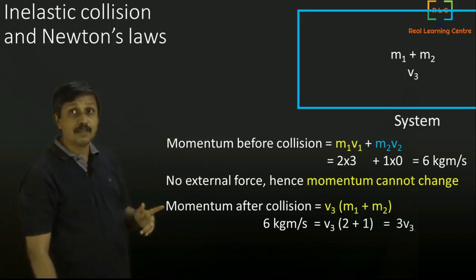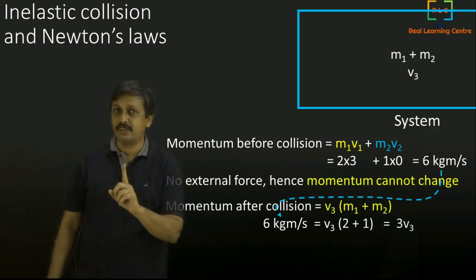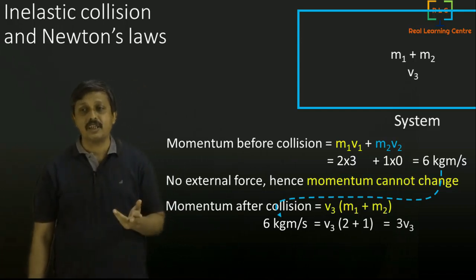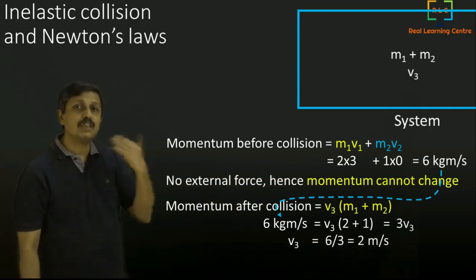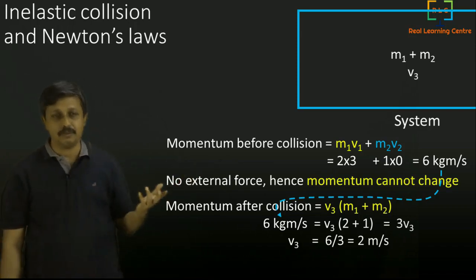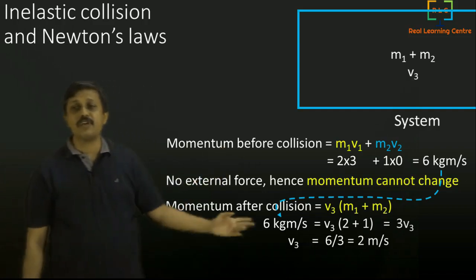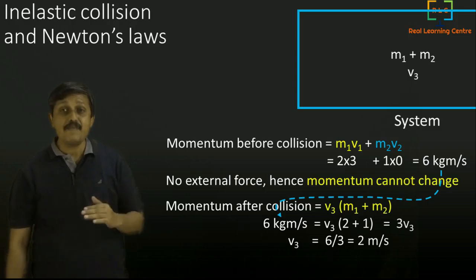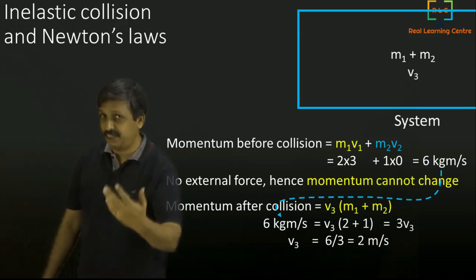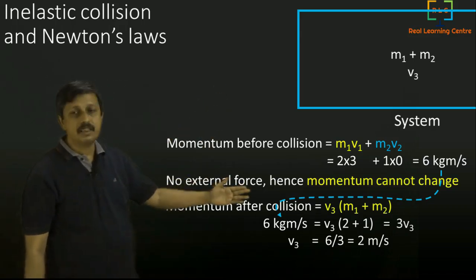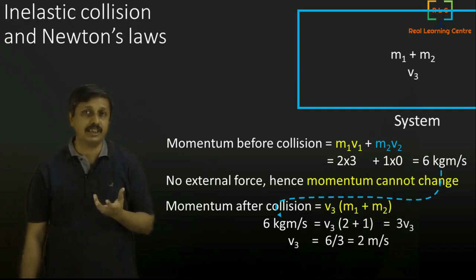And we know very well that momentum cannot change, meaning earlier momentum was 6 and now also momentum has to be 6. Since momentum has to be 6, we will equate that 6 to 3 v3. And from there we can easily calculate the value of v3 from basic simple algebra. 3 v3 is 6, means v3 is 2 meters per second. So we were able to use Newton's second law, conservation of momentum, to calculate the combined velocity, and that is how inelastic collisions are dealt with.